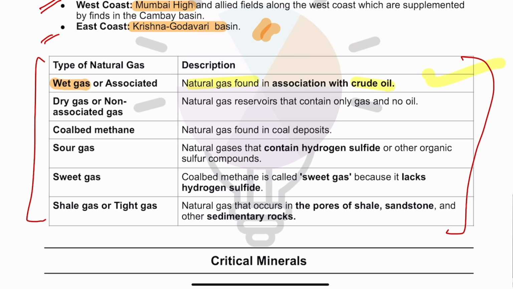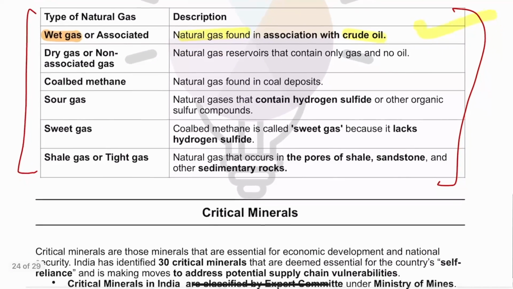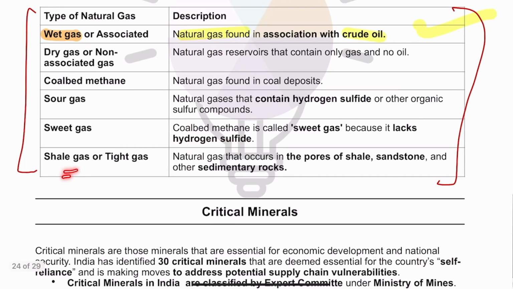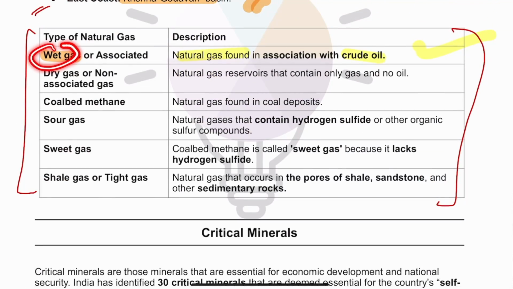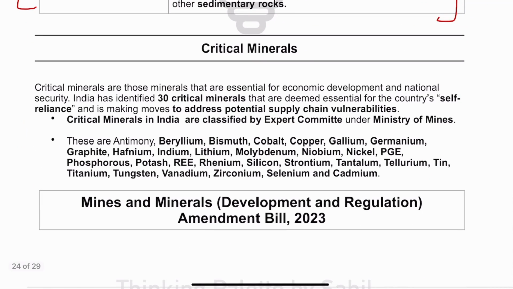Then sour gas. Sour gas is natural gas which contains high hydrogen sulfide. Sweet gas is one which contains no or very negligible hydrogen sulfide. Shale gas. Natural gas that occurs in the pores of shale, sandstone, or sedimentary rocks. So basically wet gas, oil and gas; dry gas, no oil, only gas; coal bedded methane, in coal seams; sour gas, high hydrogen sulfide; sweet gas, no hydrogen sulfide; shale gas, which is found in the structures of shale sandstone.